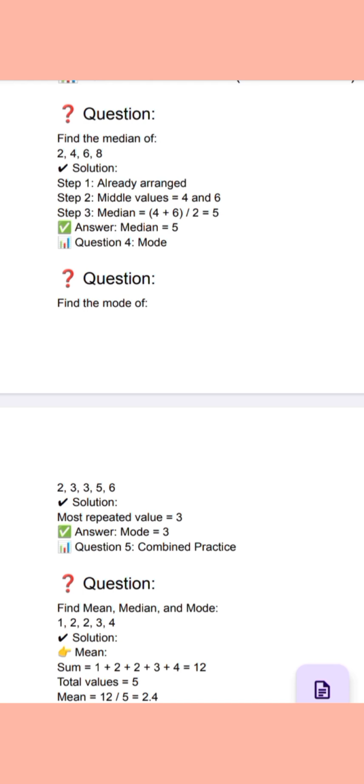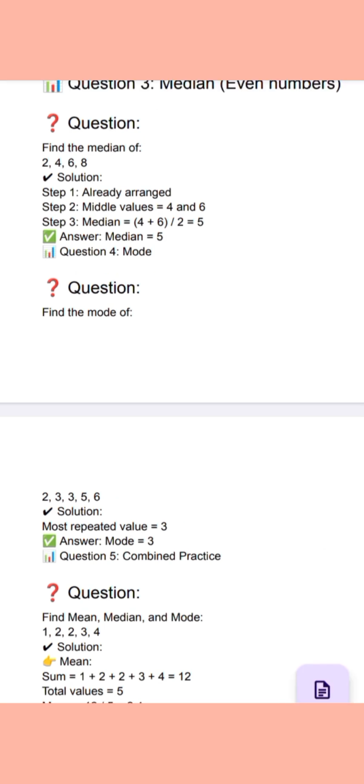Combined practice. Find mean, median and mode of 1, 2, 2, 3 and 4. Solution is that mean is equal to the sum of all the values divided by the number of total values. So the sum of all values is 12. Total number of values is 5. So the answer is 2.4. Now we can see that the data is already arranged in ascending order. The median is 2 and the mode, the most repeated value in the given set of data, is 2.